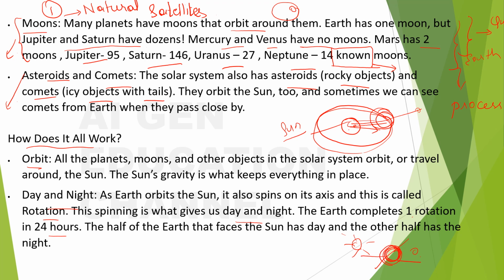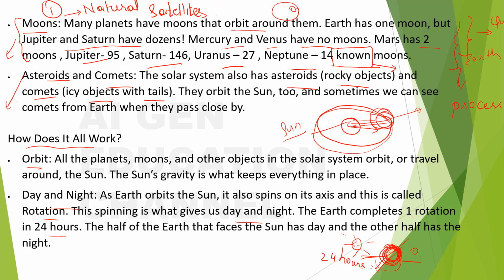But as one complete rotation takes 24 hours, for approximately every 12 hours, one side will have day and the other side will have night.